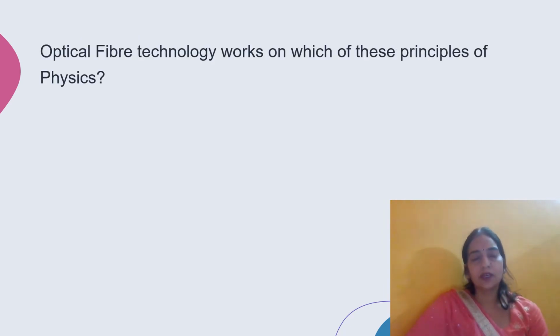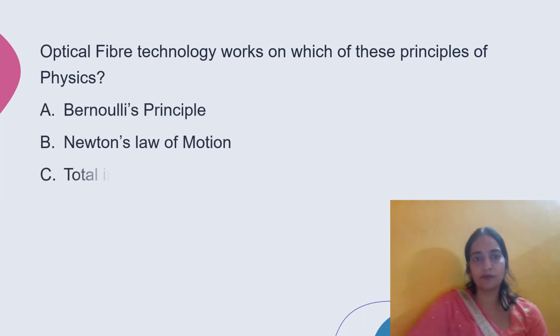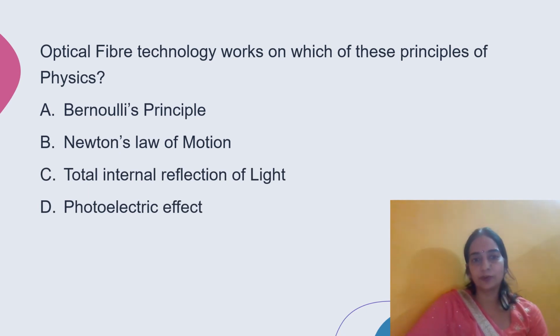Next question is, optical fiber technology works on which of the following principles of physics? Bernoulli principle, Newton's law of motion, total internal reflection, photoelectric effect. If you have watched the previous lectures, you will all know the answer. Optical fiber technology works on the principle of total internal reflection of light. It helps in transmitting light signals from one place to another with negligible loss of energy, thereby enabling it to carry more signals than copper wire. So option C is the correct option, that is total internal reflection.